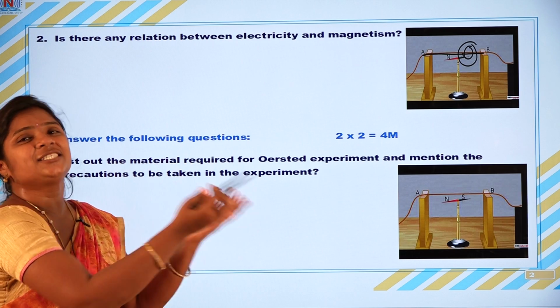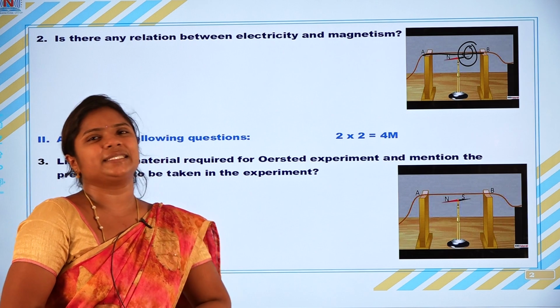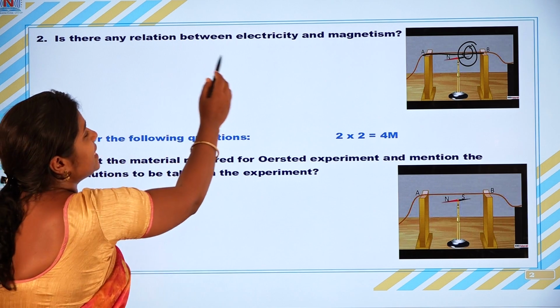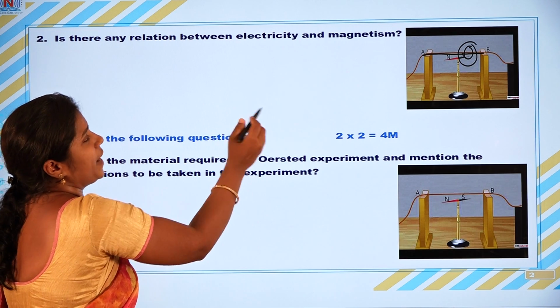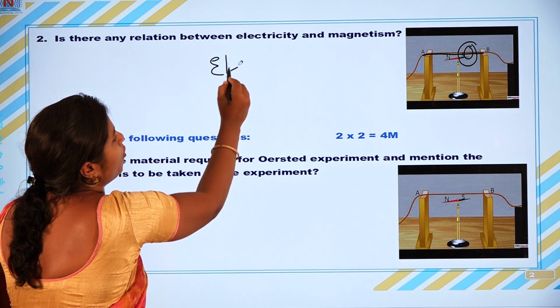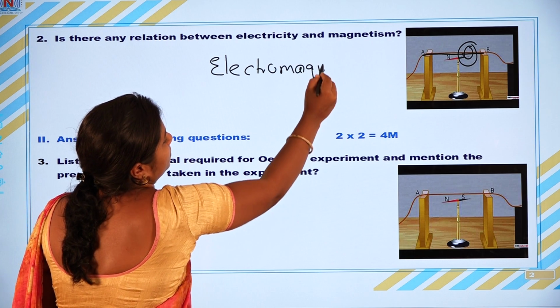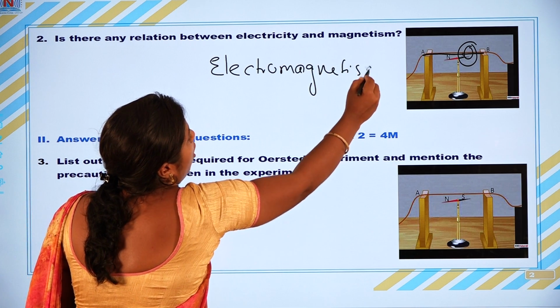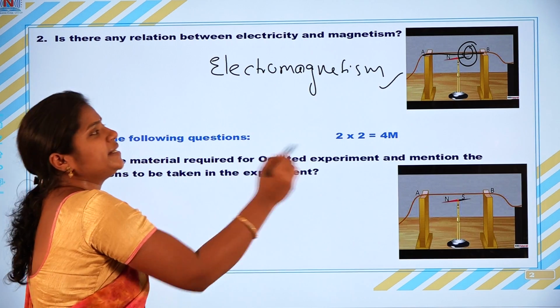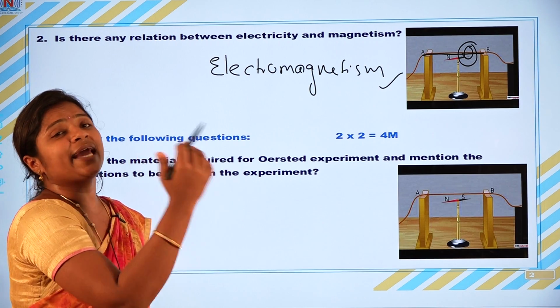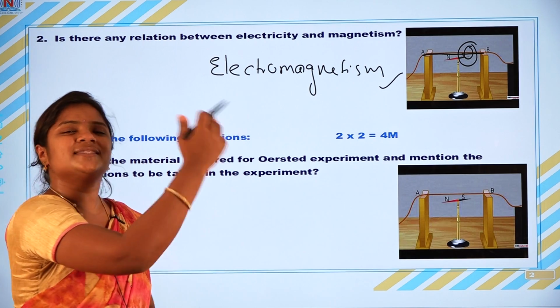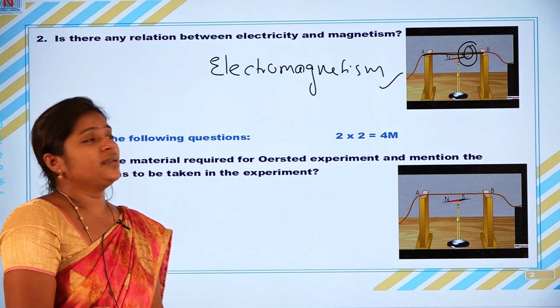So there is a relation between electricity and magnetism, and that is electromagnetism.